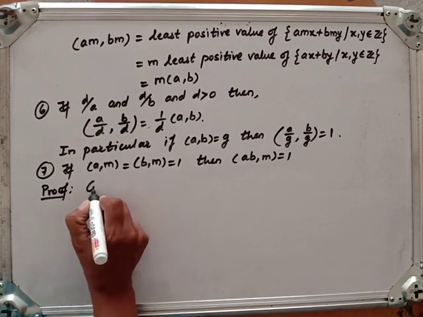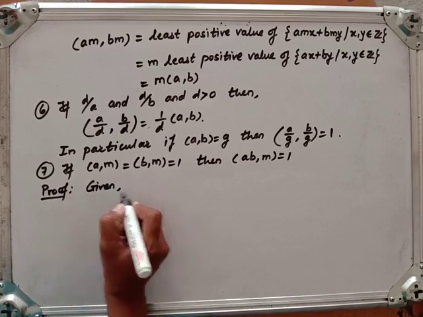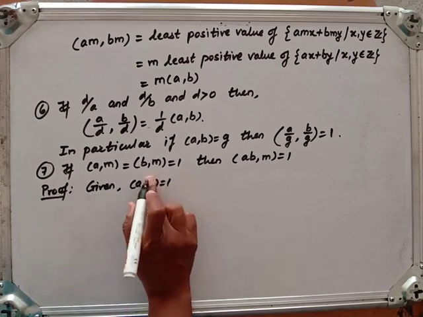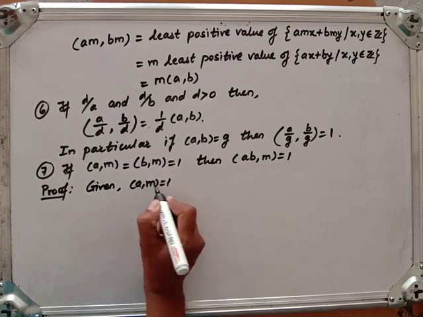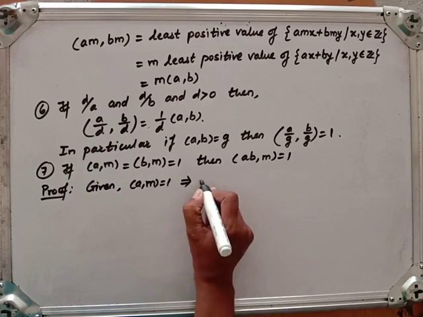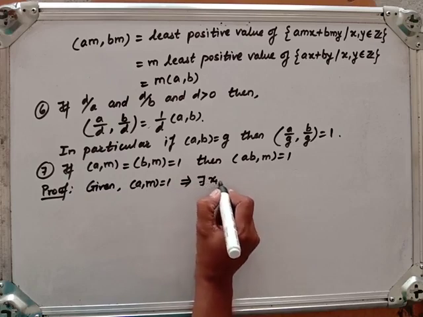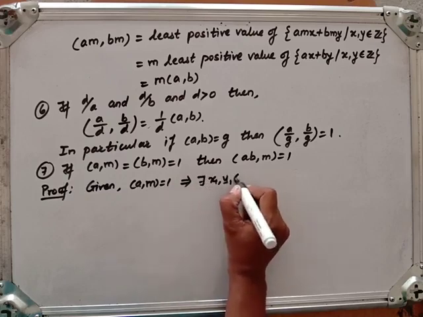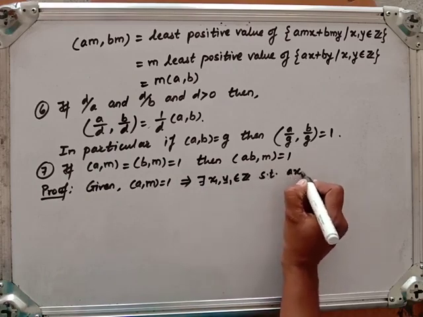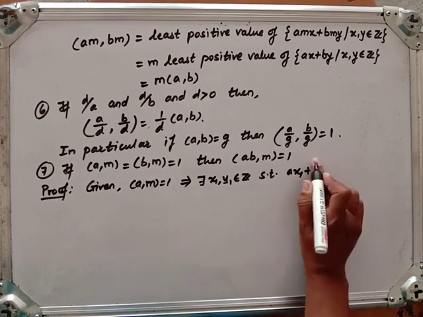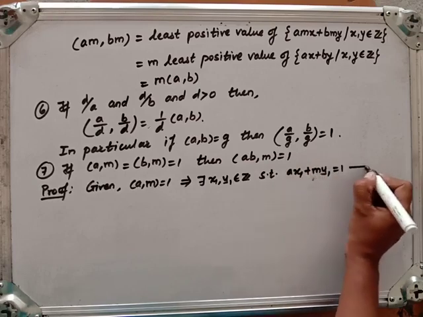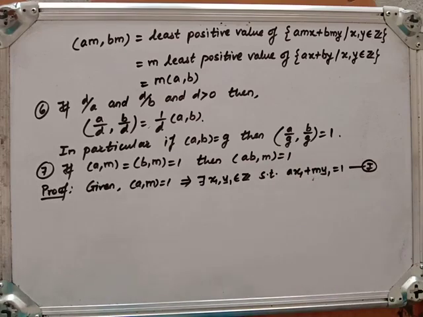So what is given to us? GCD of A and M is 1. So this says there exist x1, y1 belonging to Z such that A x1 plus M y1 is equal to 1. Call it equation number 1.